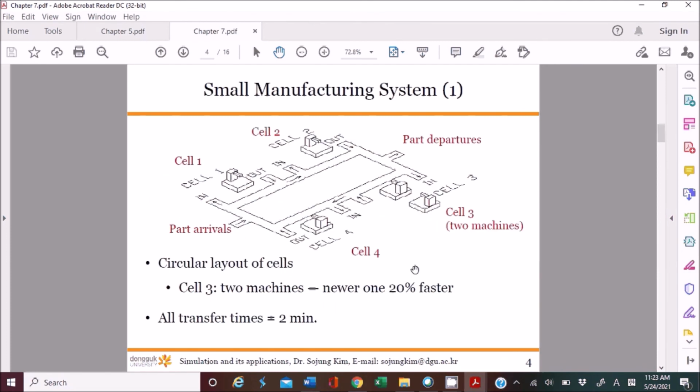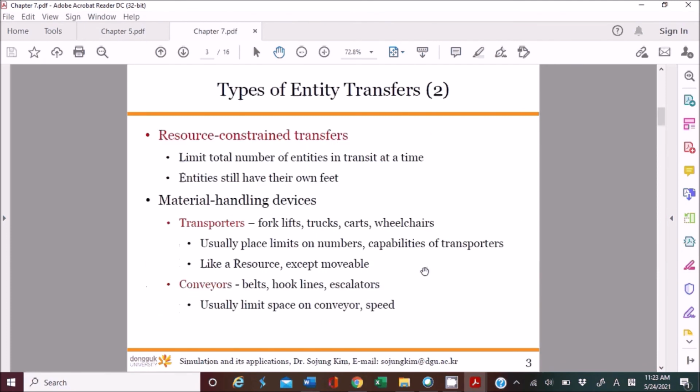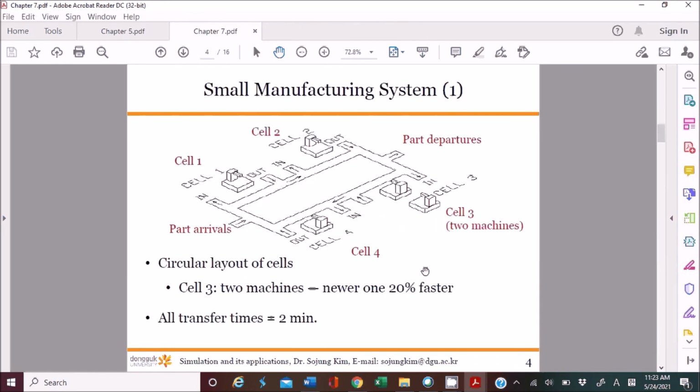Anyway, you don't need to worry too much about everything, because I only explained the small manufacturing system, right? So here we have a small manufacturing system with 4 cells, and the part arrival station is here, and the part departure station is here. We have a station for each cell. So this is a typical type of shop floor, a manufacturing cell.